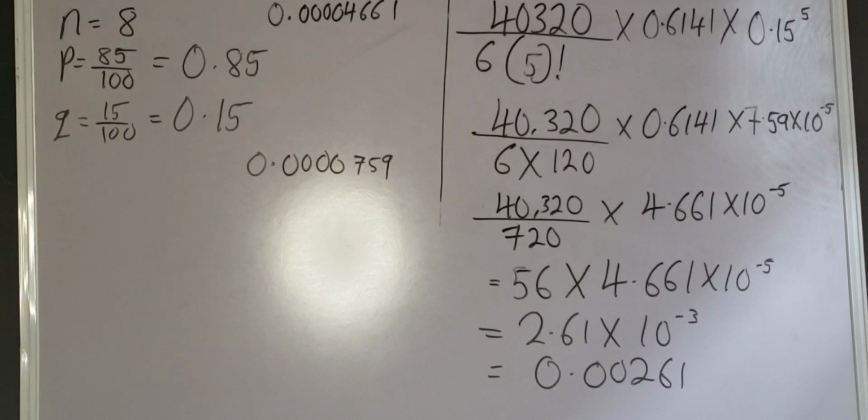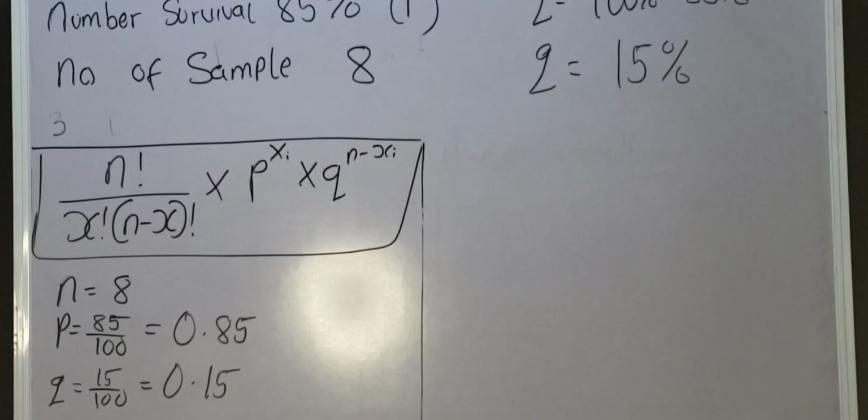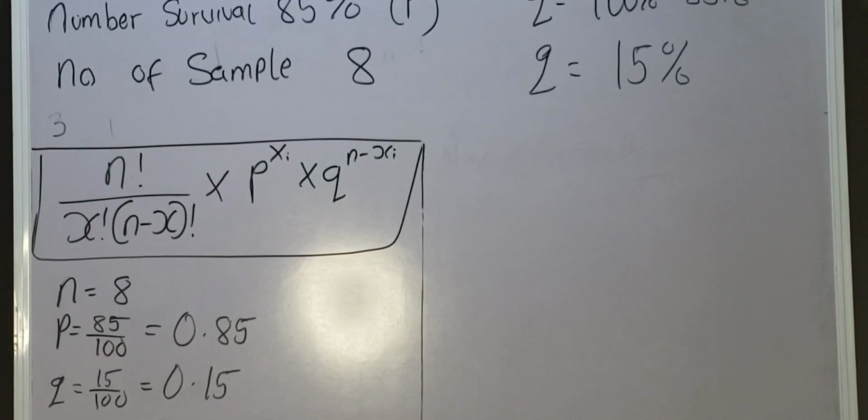That is, we are told to determine the probability that less than 3 will survive. Now, let me ask you a question. What do you mean by less than 3? The numbers that are less than 3 are 2, 1, and 0. You understand? That is, we are told to calculate the probability that less than 3 seedlings survive.